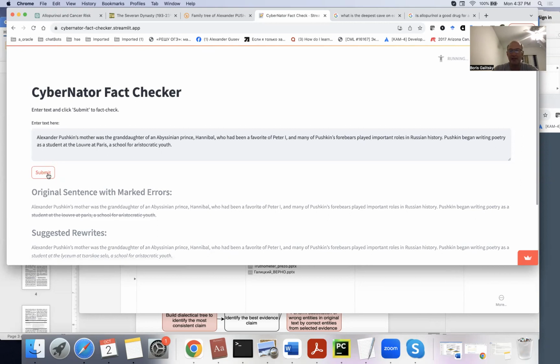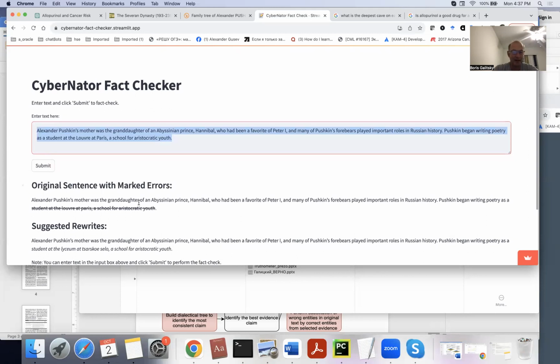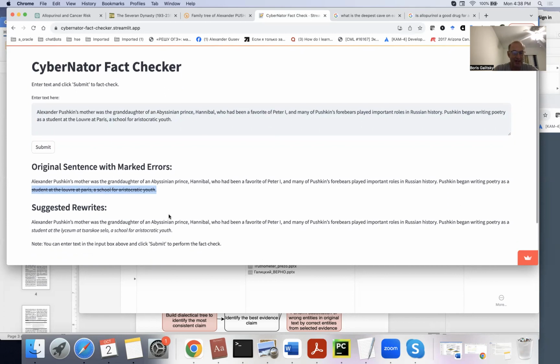So we submit this text, and I intentionally modified it, saying that he was a student at the Louvre in Paris. The fact checker crossed out this whole phrase, "student at the Louvre in Paris, a school for aristocratic youth," and suggested Lyceum at Tsarskoye Selo, a school for aristocratic youth. So this is a correction. This is our first example.